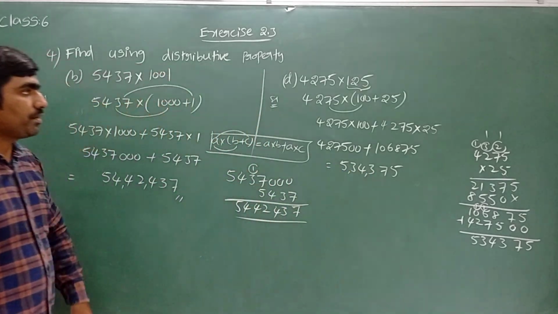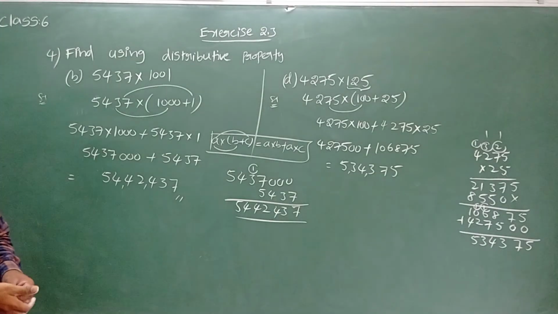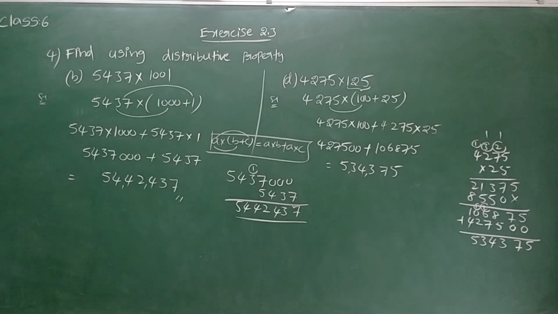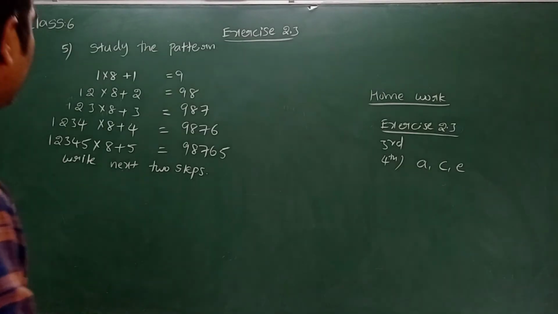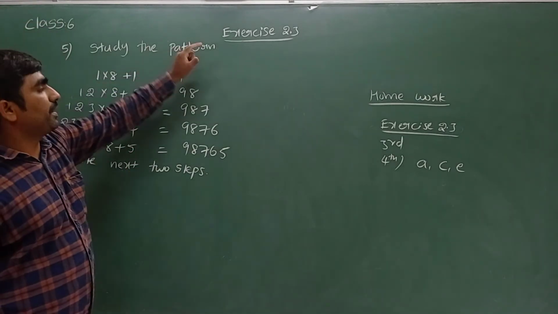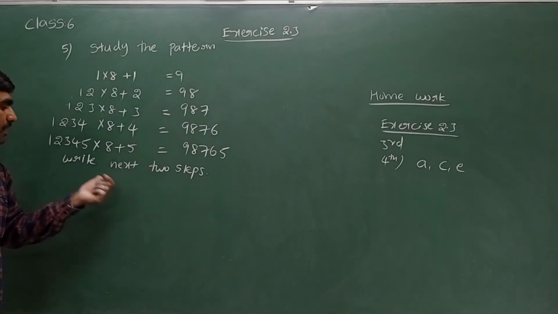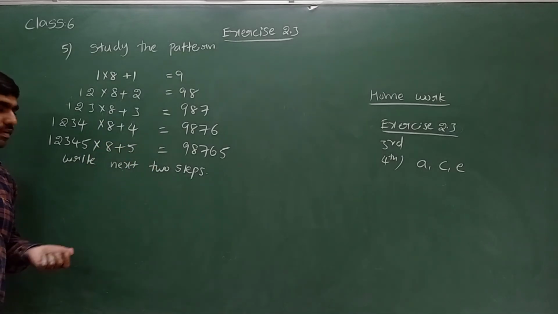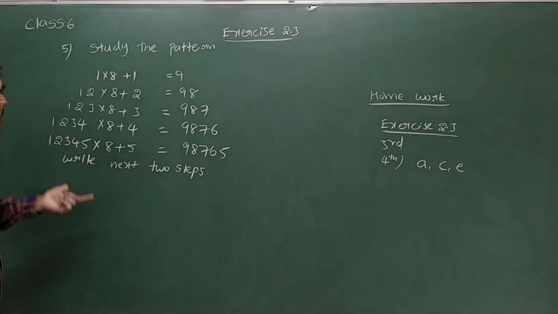That is the way we can multiply by using distributive property. Hope everyone understood. Next, we will see the next question now. They are asking us to study the pattern. Here they gave some pattern. We have to study that pattern and write the next two steps of the pattern.